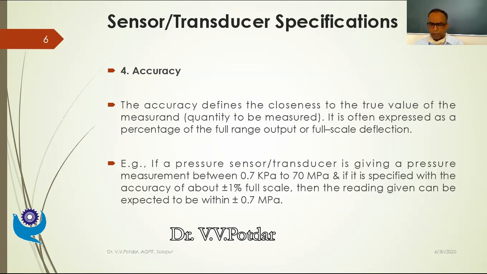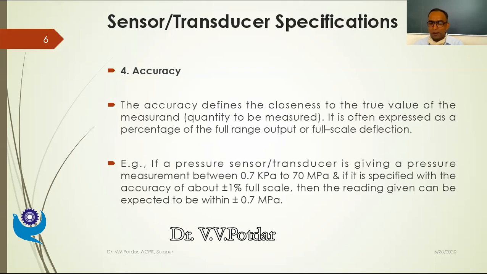In fact, if you see closely, this is nothing but the amount of inaccuracy. This plus or minus 0.7 megapascal corresponds to the inaccuracy of a given measuring device or transducer. What is the meaning of this? Suppose the instrument is showing, let us say, 10 megapascal. So what is the exact value I should consider?